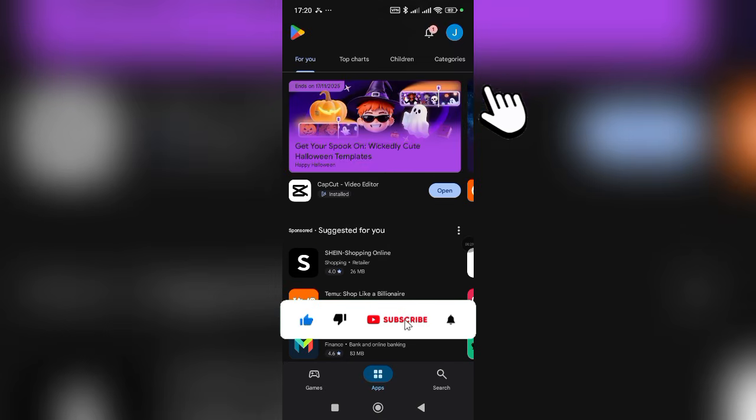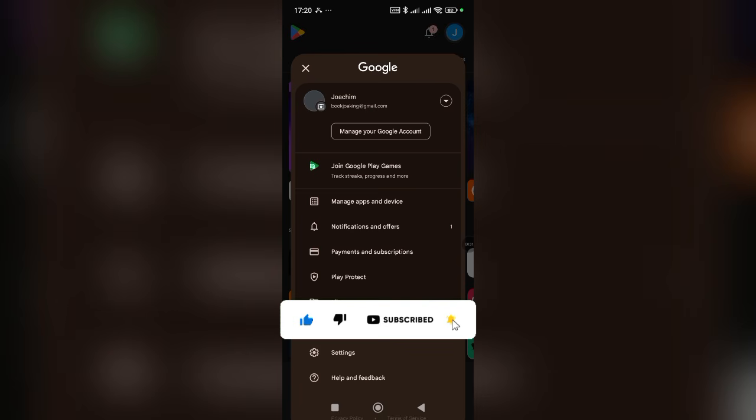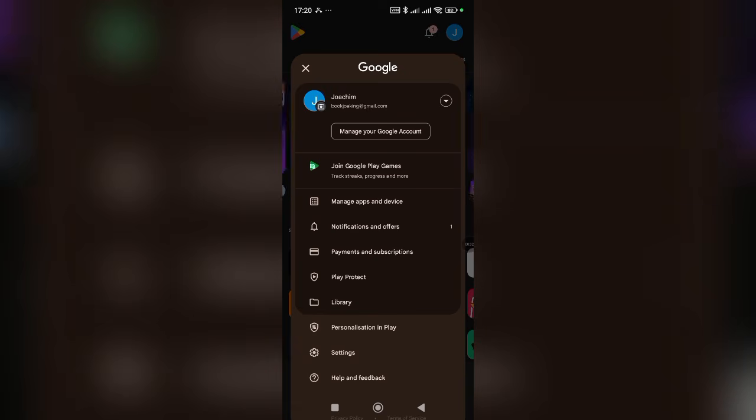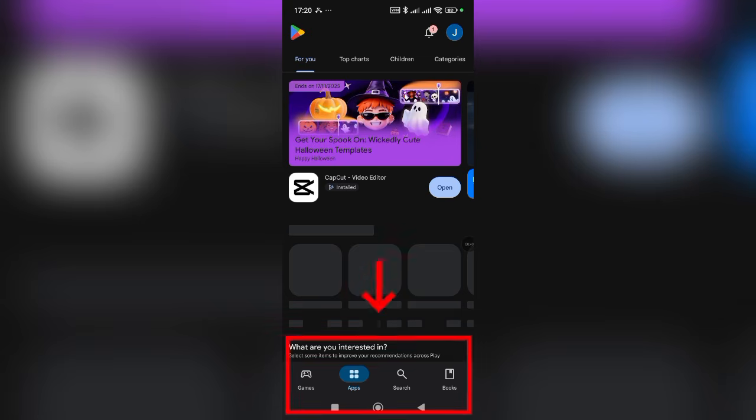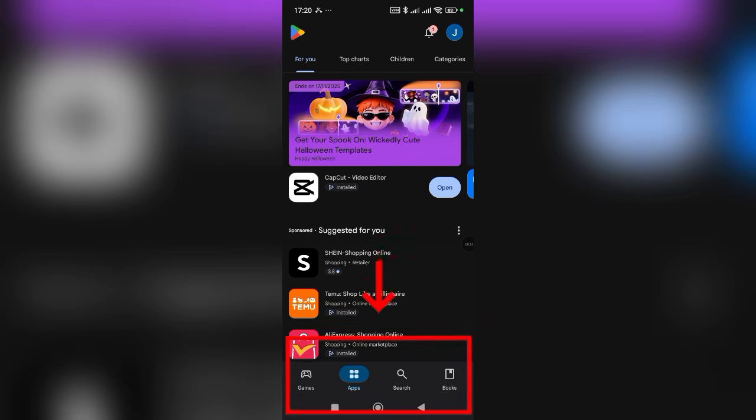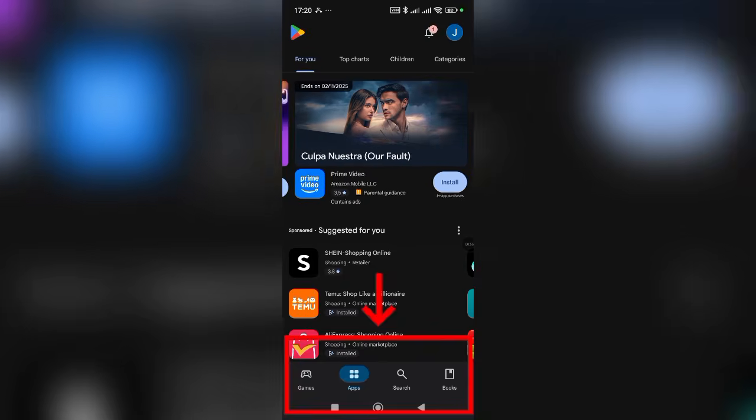Come right here and click on this drop down. You can see manage your Google account. This is a different email address, so we are going to be selecting the one we just created. So you're going to be coming down till you get the one you just created. This is the one I just created, so we are going to be logging into that particular account. We are going to be accepting this. You can see that this particular Play Store has actually changed, it is not the Nigerian account.